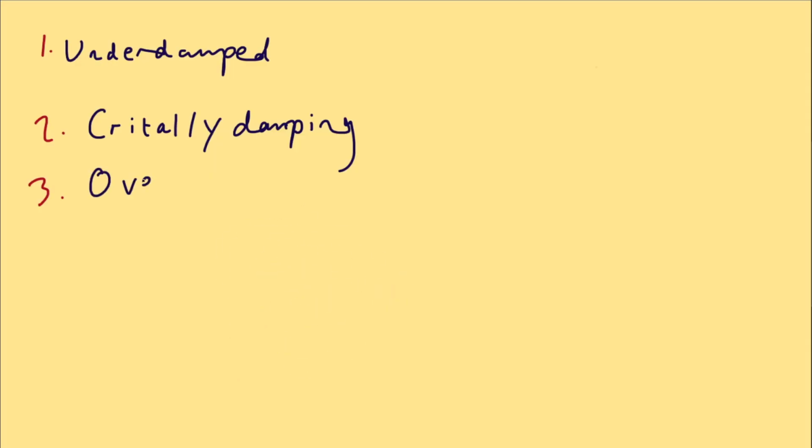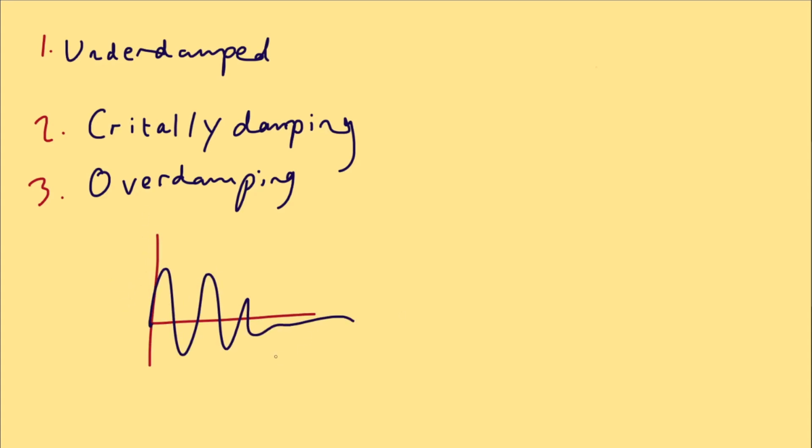The last type of damping is called overdamping. This means that it returns to the center slowly with no oscillation. There's too much resistance which makes it sluggish. So look at this. Underdamping means it slowly fades out. It does overshoot over and over again until it returns to equilibrium.